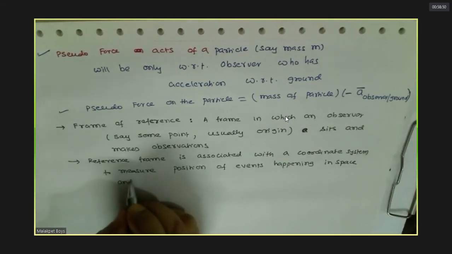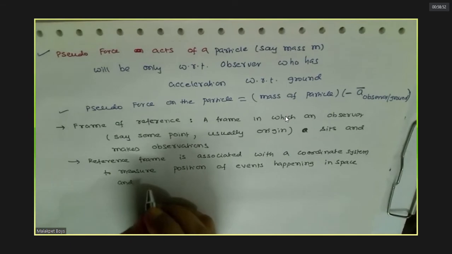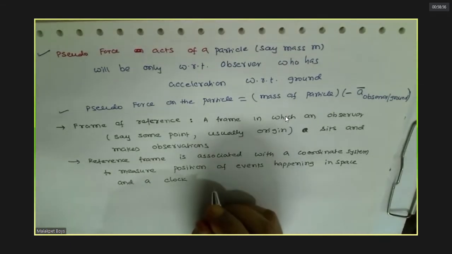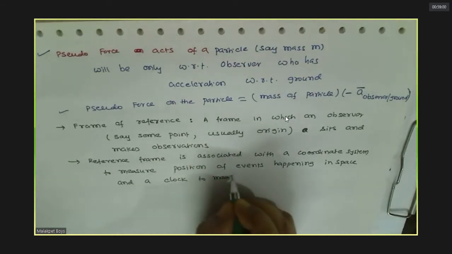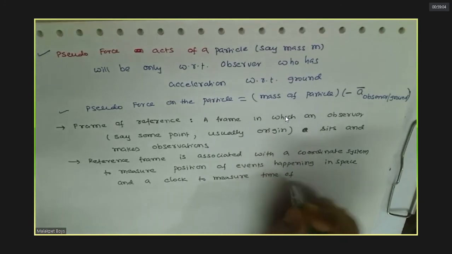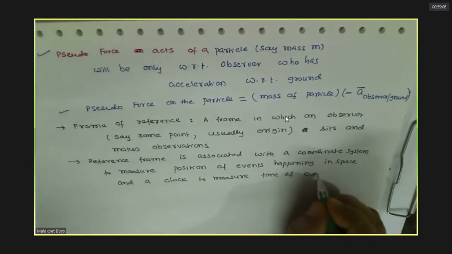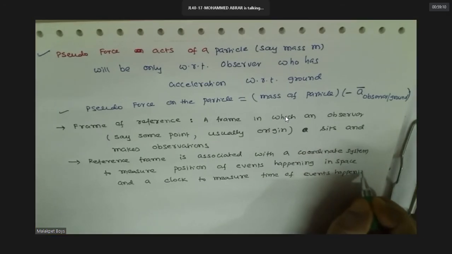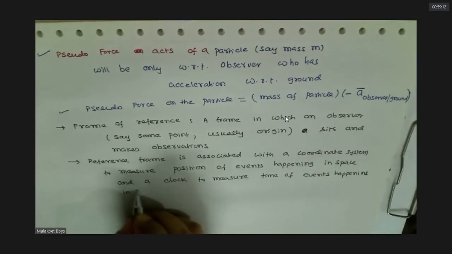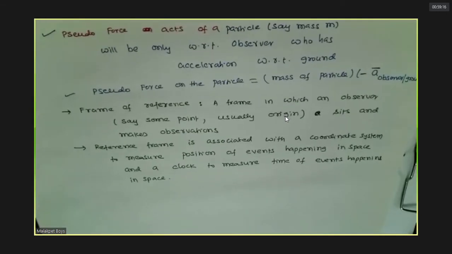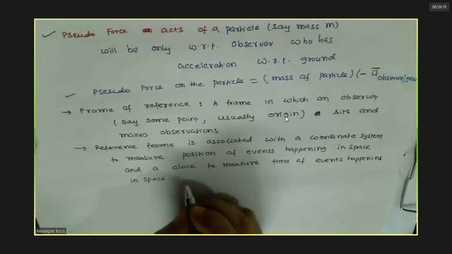And a clock, because you'll be measuring t equals to 0, all that. And a clock to measure time of events. Following this or not? That's the reason why you are able to specify, for example, what you say?